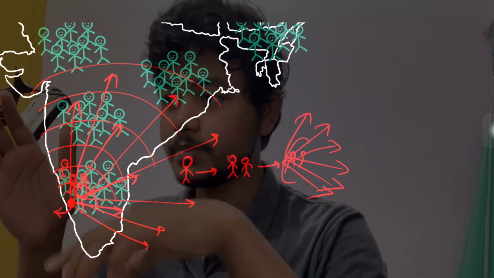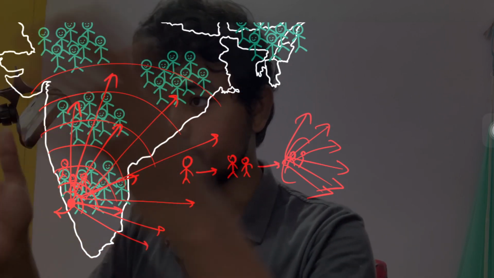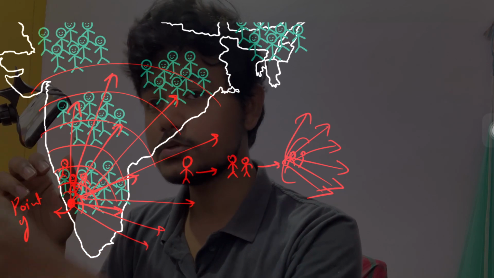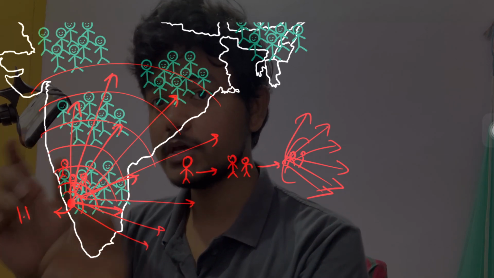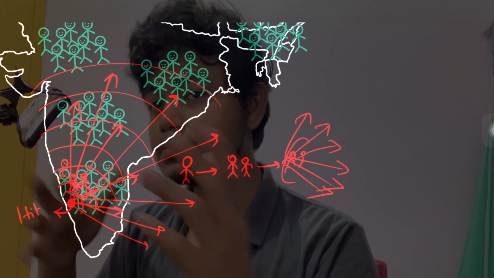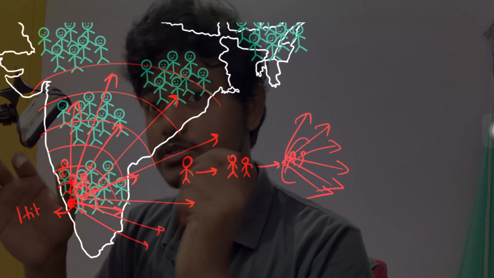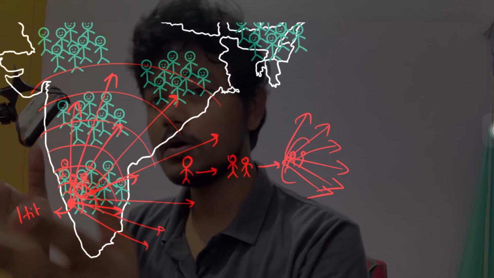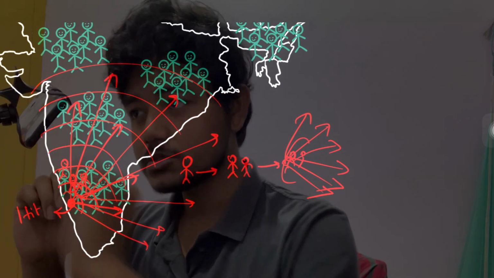So from there it is spreading all the way, as I told, exponentially. So this first person is like the first hit, as we say in terms of cancer, the first hit or the second hit. Okay, so just correlating with the things, let's suppose this was the first hit.